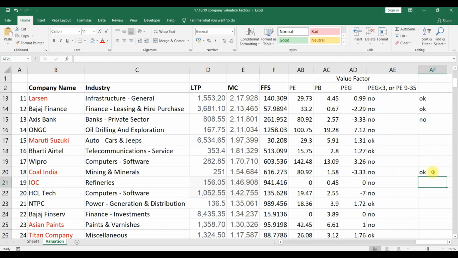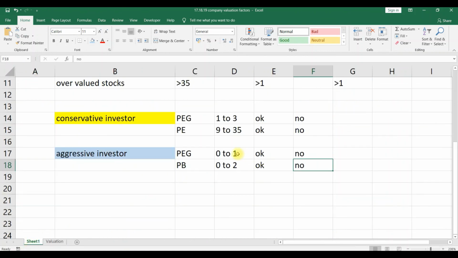So the PEG ratio from 0 to 1 is the primary factor we have to check. If it is 0 to 1, directly we can say okay. If the PEG ratio is negative, then we have to check the PB ratio.